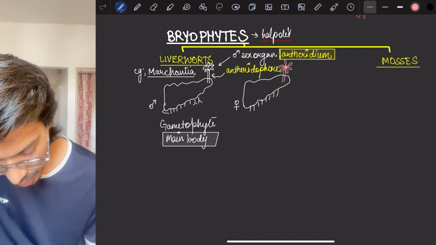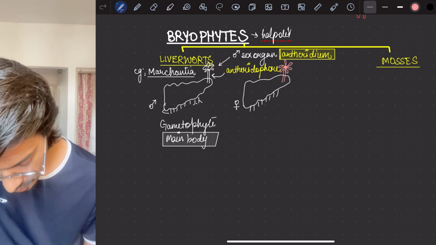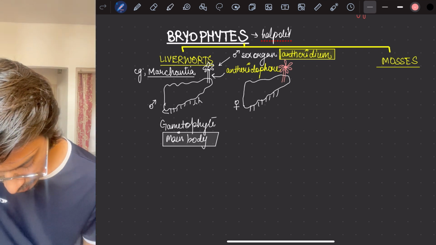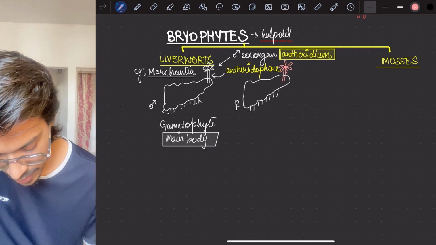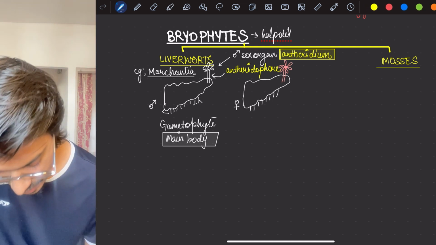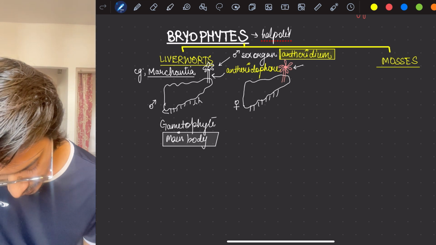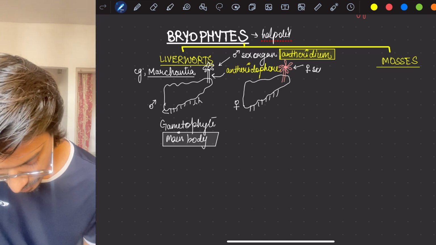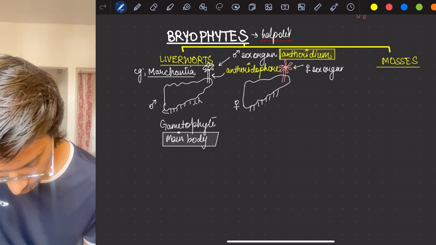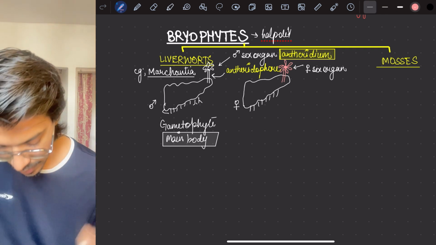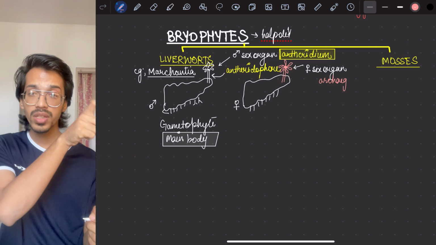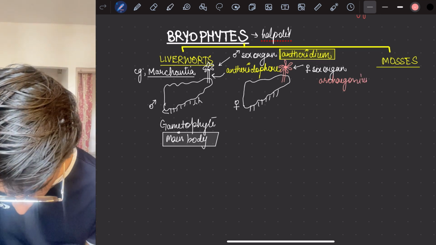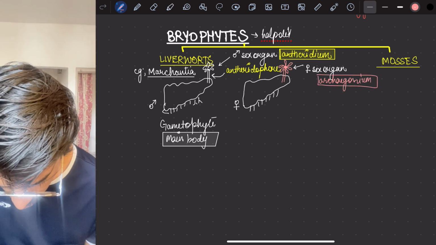The uppermost is the female sex organ, called the archegonium. The stalk-like structure for the female we call archegoniophore.